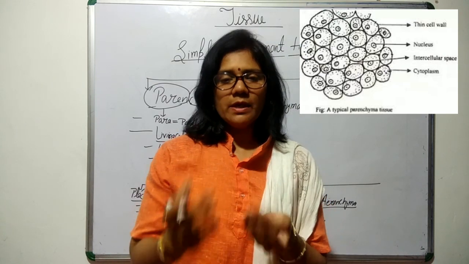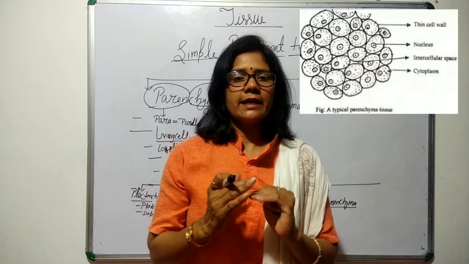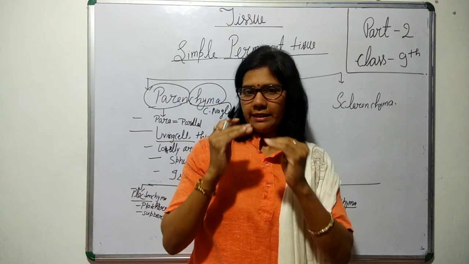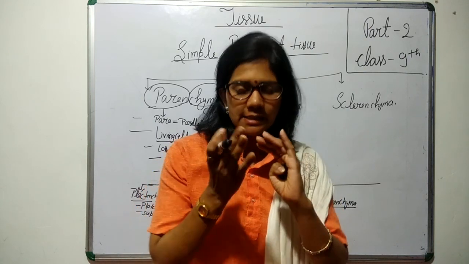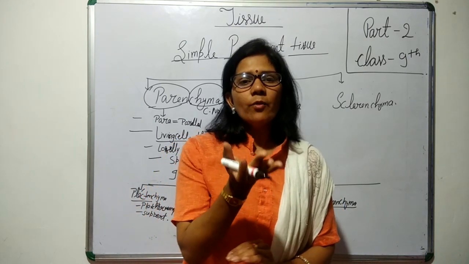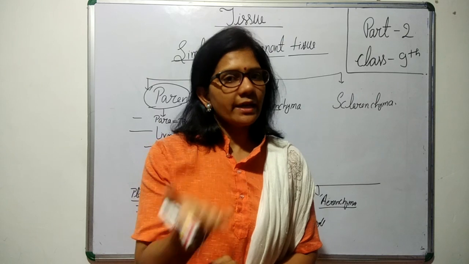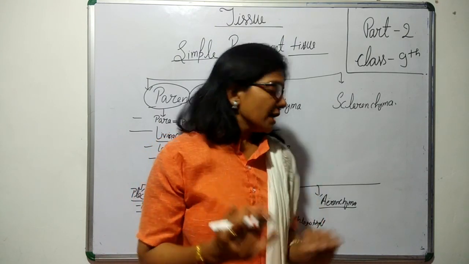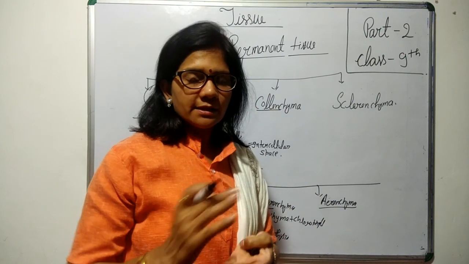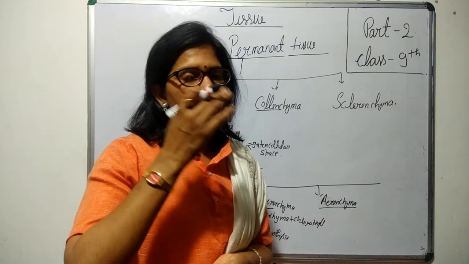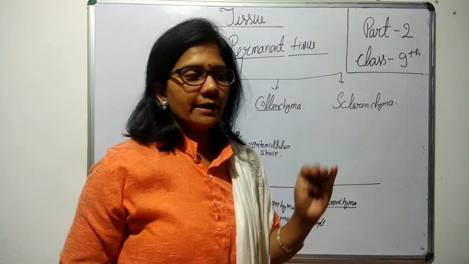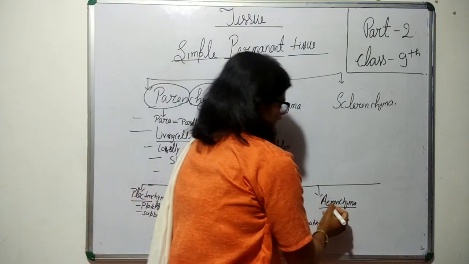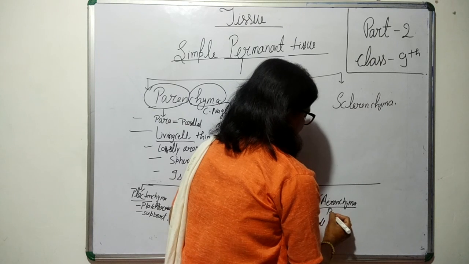Due to the presence of this air in the tissue, their relative density reduces and it provides buoyancy to aquatic plants, like Eichhornia, Hydrilla. So they provide buoyancy to the plant so that they can float on the water.